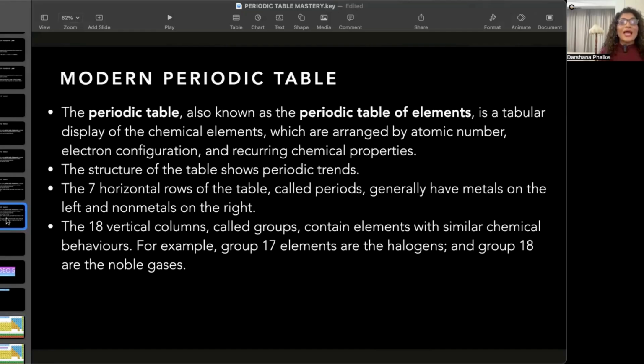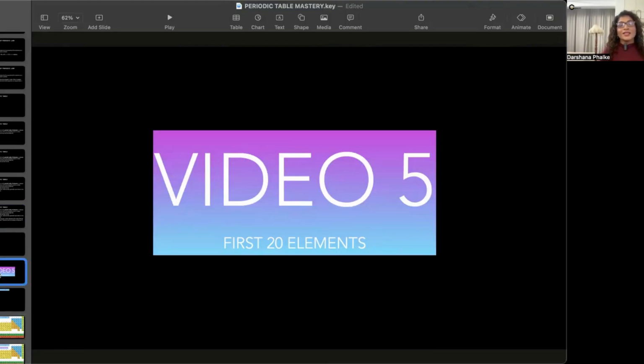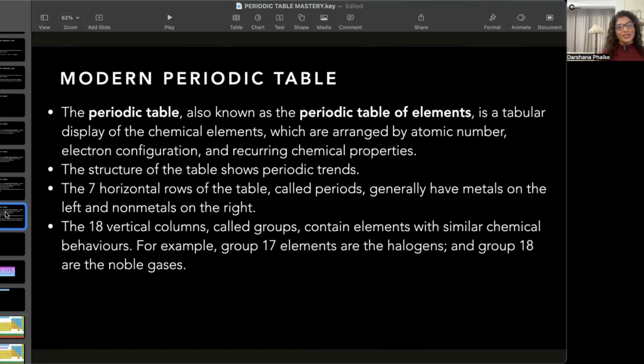Okay, so that's about the modern periodic table. We saw the structure of the modern periodic table. We saw why it is called a periodic table, and we also learnt about the life and the life purpose of the person who gave us the modern periodic table. So that's all for this video. In the next video, we are going to look at the first 20 elements, the atomic numbers of the first 20 elements, and we'll also remember the names, in the order of 1 to 20.